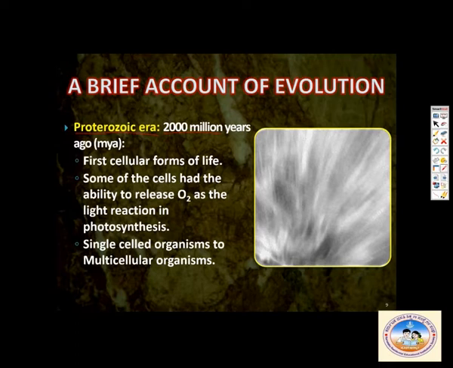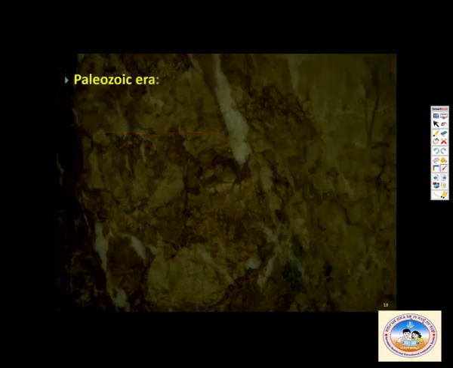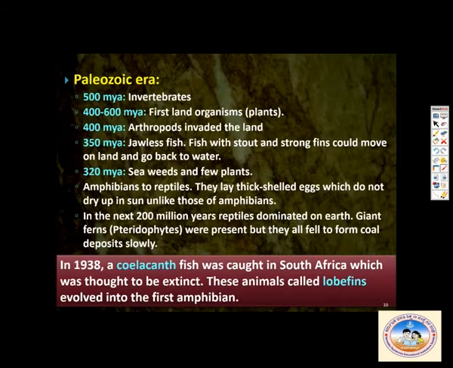Then we come to the Paleozoic era. It is 500 million years ago. Invertebrates came into the picture. Then 400 to 600 million years ago, the first land organisms came into the picture. 400 million years ago, arthropods invaded the land. If somebody asks you which was the first group of organisms to invade land, usually students answer reptiles, because they think all the organisms were in water, and only after fish, amphibians came in, and after amphibians, reptiles came in. Actually, arthropods were the first organisms to come over to land.